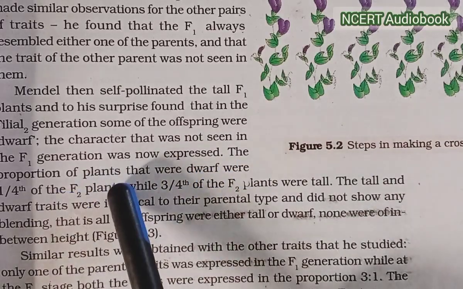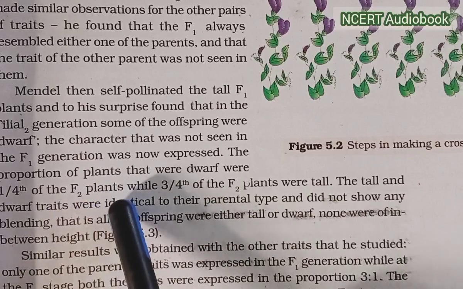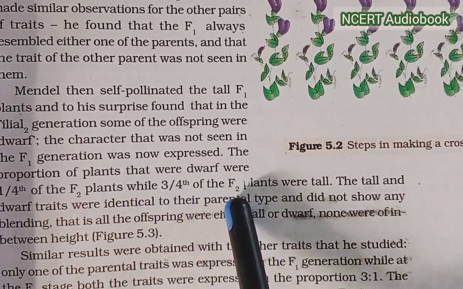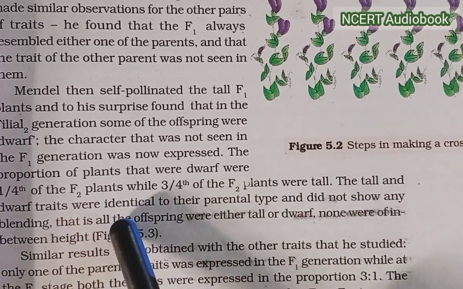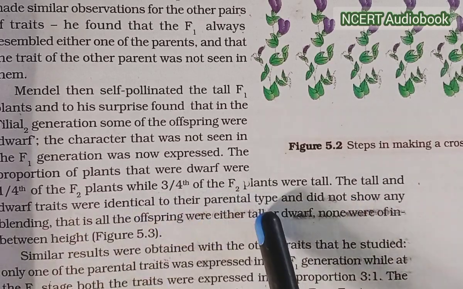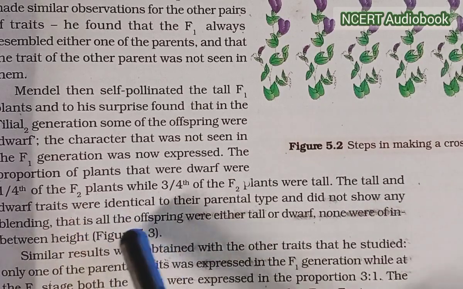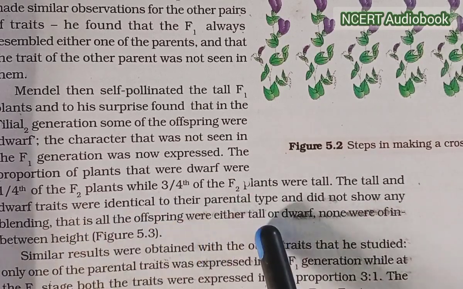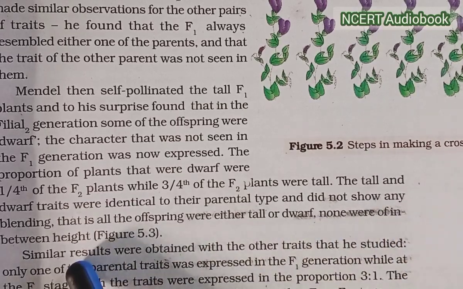The proportion of the plants that were dwarf was 1/4 of the F2 plants, while 3/4 of the F2 plants were tall. The tall and dwarf traits were identical to their parental type and did not show any blending. That is, all the offspring were either tall or dwarf. None were of in-between height.